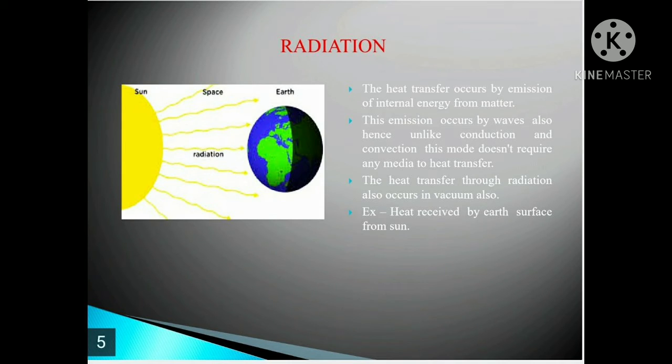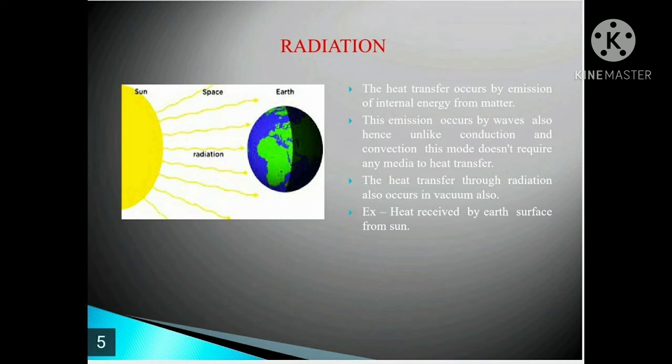The third type of heat transfer mode is radiation. When heat transfer occurs by emission of internal energy from matter, it is called radiation. Sometimes this emission can take place by using waves also. Such type of radiation is called electromagnetic radiation.